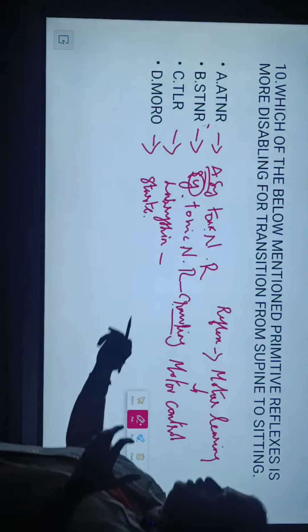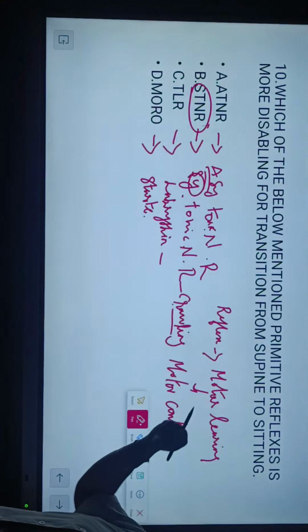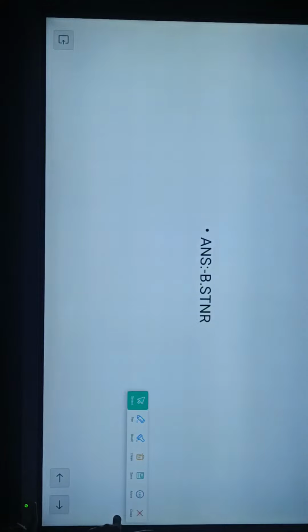So if the primitive reflexes persist for a long time, we call them pathological reflexes. So the answer is STNR. The answer is STNR, symmetrical tonic neck reflex.